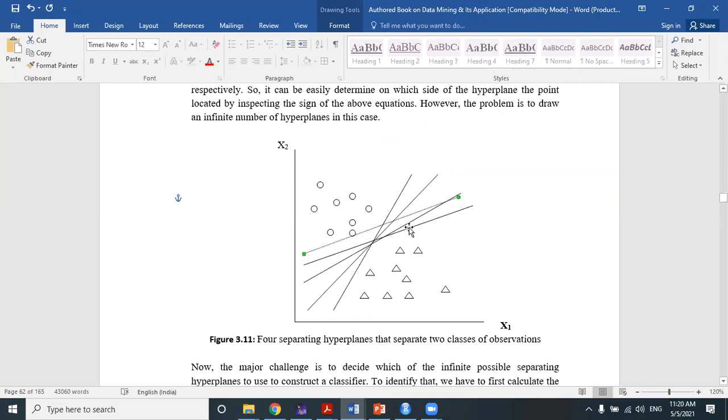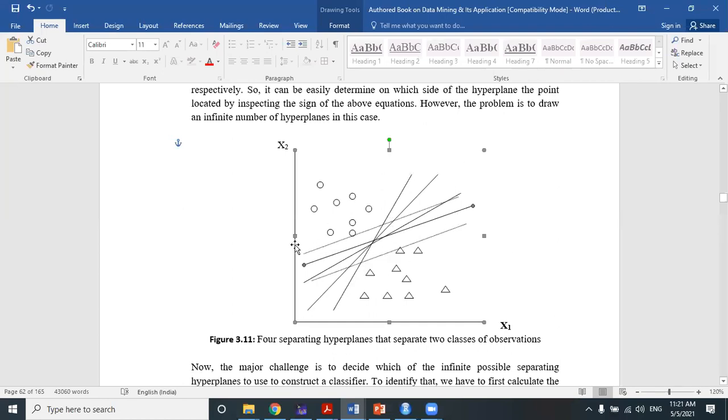So I have drawn the perpendicular distance from this straight line to the nearest object and drawn the margin. In the same way, on the other side, that means when the equation is less than 0, the margin will be this one for this straight line. So in this way, for each and every straight line, we draw these two kinds of margin. Do you understand?